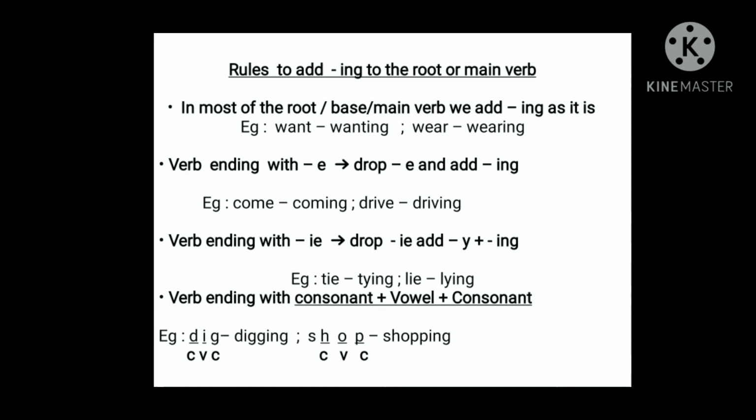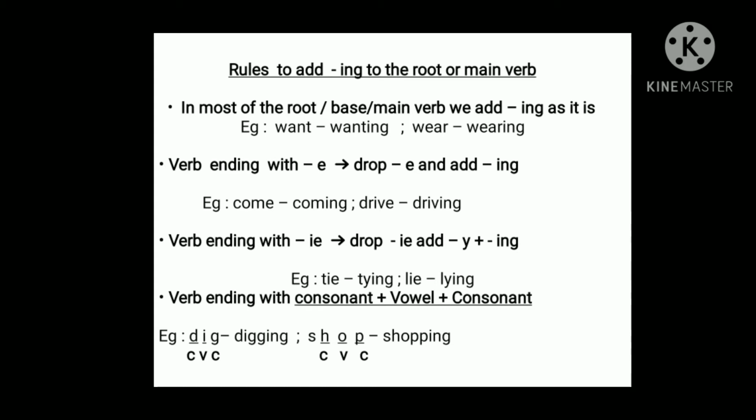Now look at the next one. Verbs ending with ie. Usually when a verb ends with ie, what will we do? We will drop ie. Instead of ie, we will add y and then we will add ing. For example, look at there. Tie, lie. Tie is ending with ie, lie is ending with ie. So in both of them, I have dropped ie and I have written y instead of ie, and then I have added ing.